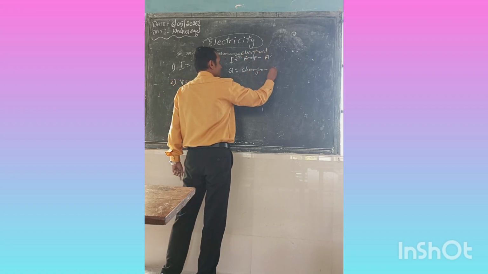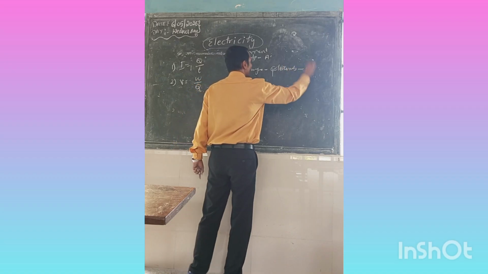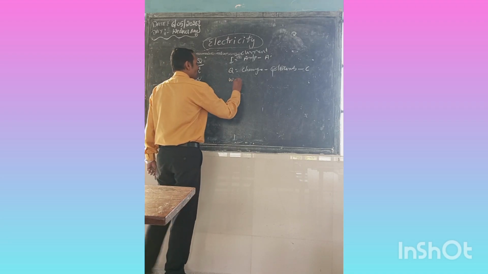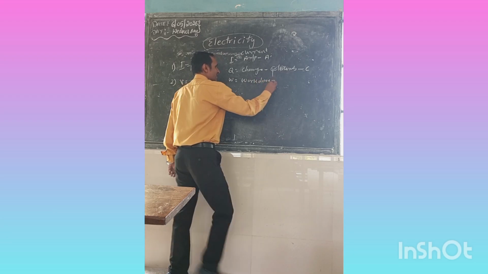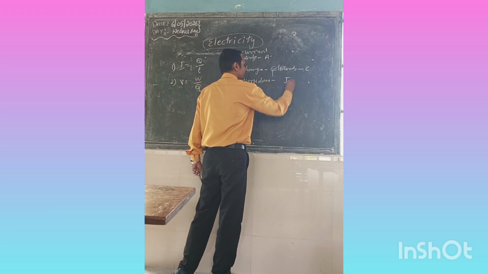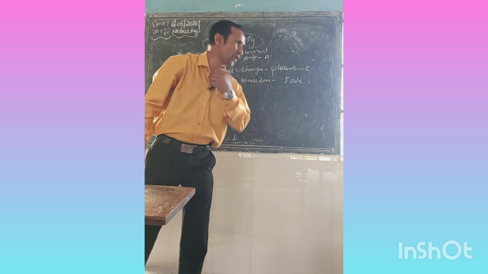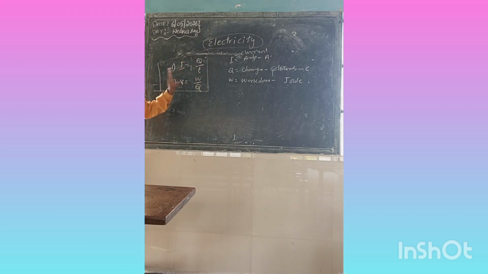Charge, its SI unit is called coulomb, denoted by C. Here comes W. W means work done. The SI unit is J, joule, and the bigger unit is kilojoule. Now these two formulas you read; the numericals will be asked from them.